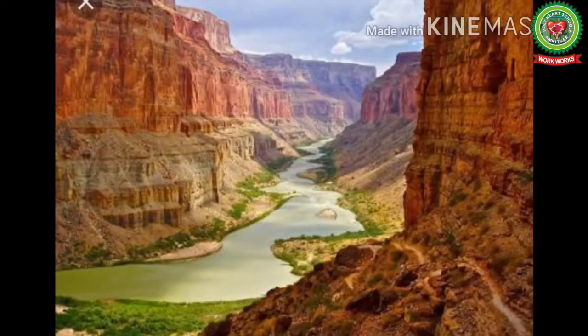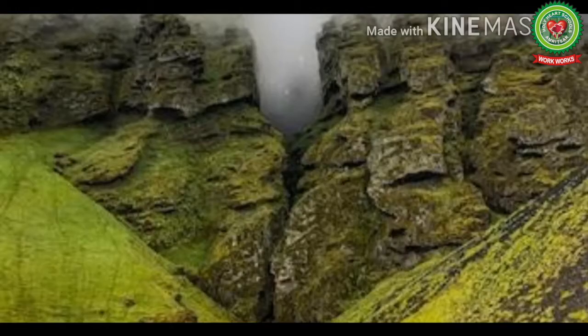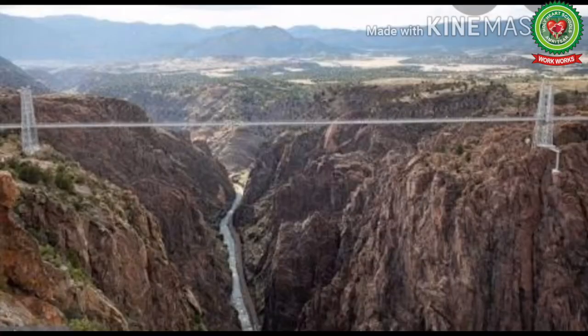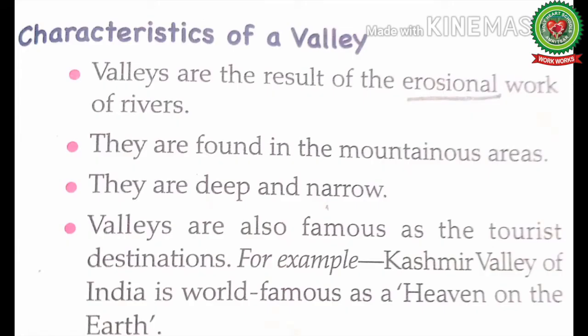See the picture of a canyon. This is a deep and eye-shaped valley with very steep sides. See the picture of gorge. It is a deep valley with a river flowing through it. See another picture of gorge. This is also a deep valley but without a river flowing through it.